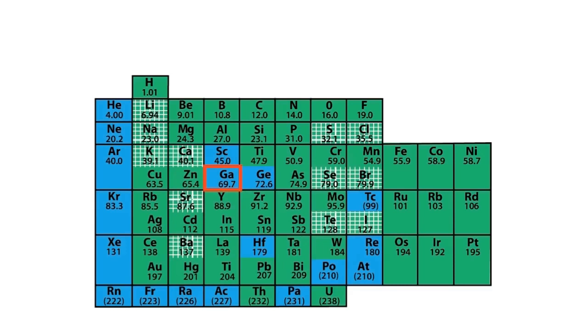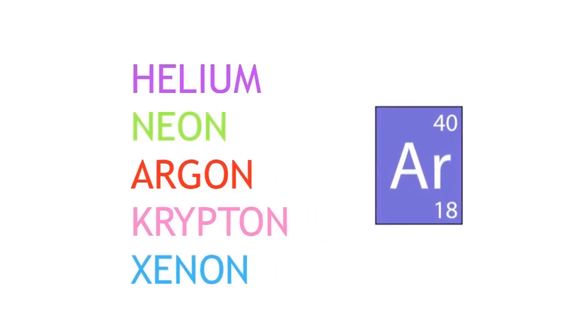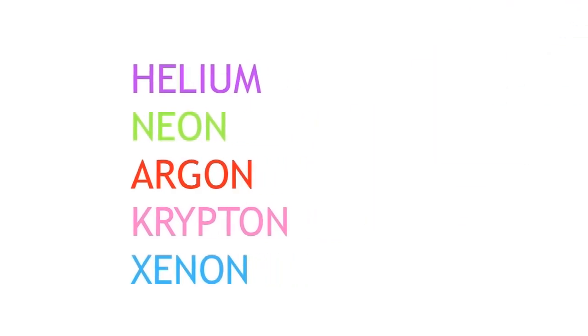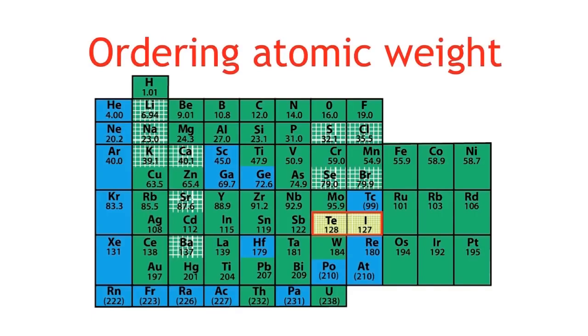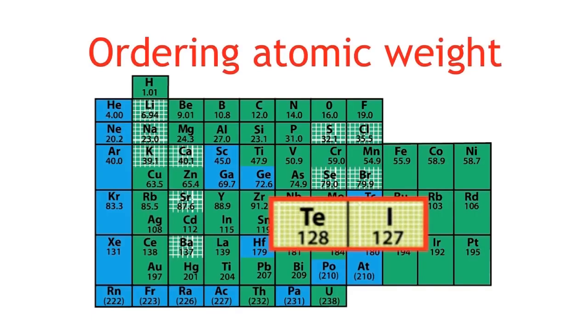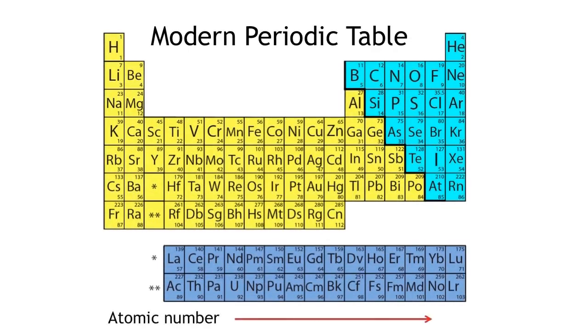There were still a few problems with Mendeleev's periodic table. When Mendeleev began drawing up the periodic table, the noble gases hadn't been discovered yet. When argon was discovered, it didn't fit into Mendeleev's table. It was put into a new group, group 0, and over the next few years, other members of this group were discovered. Other problems with ordering by atomic weight also caused issues. These problems have been solved in the modern version of the periodic table we use today, giving us an excellent resource to understand the elements and all that we and our surroundings are made of.